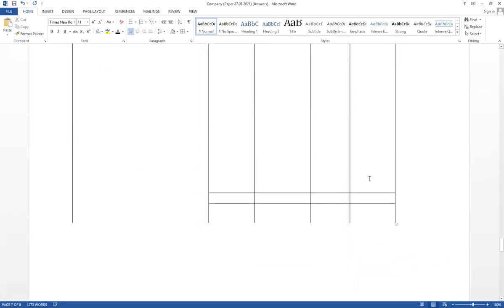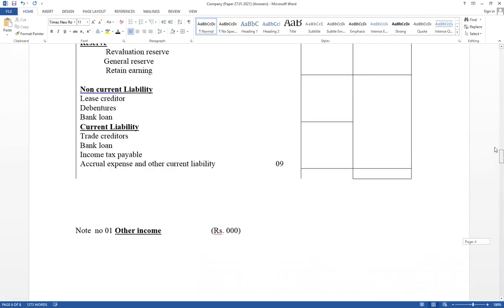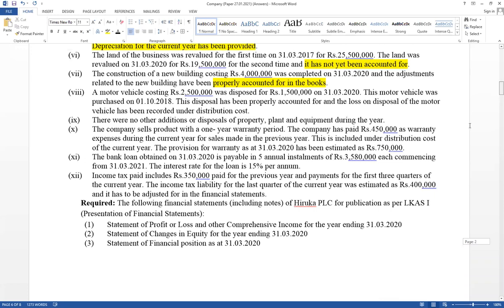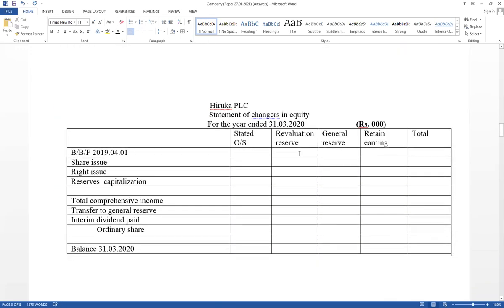From the beginning, take the balances if they are given. If balances are given for changes in equity, such as ordinary shares, revaluation reserves, general reserves, retained earnings, take them as brought forward. See the trial balance.